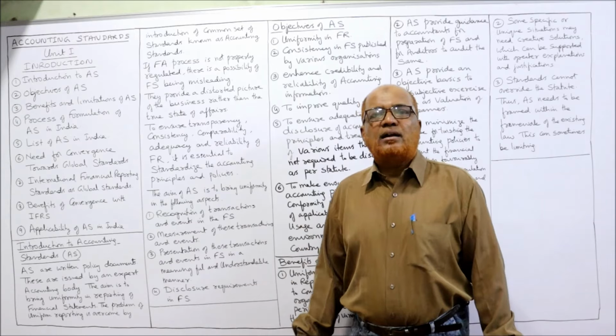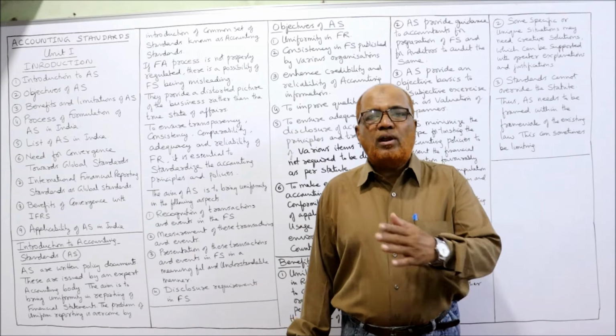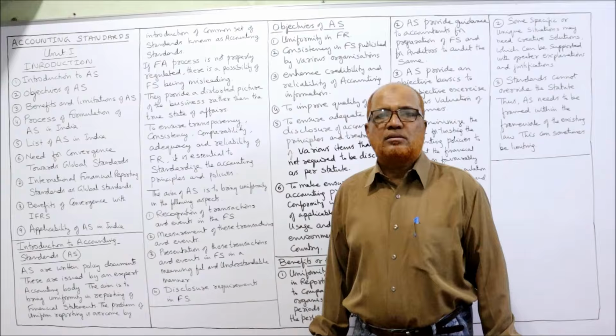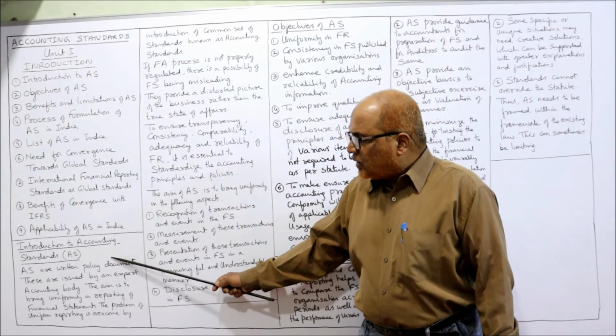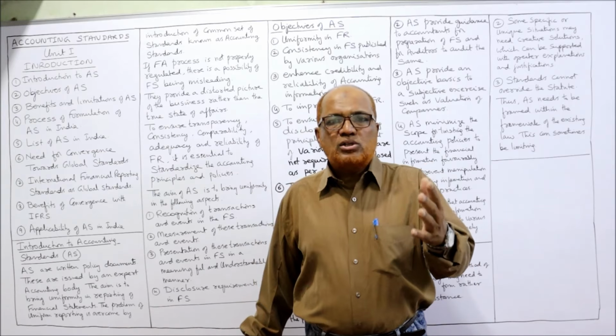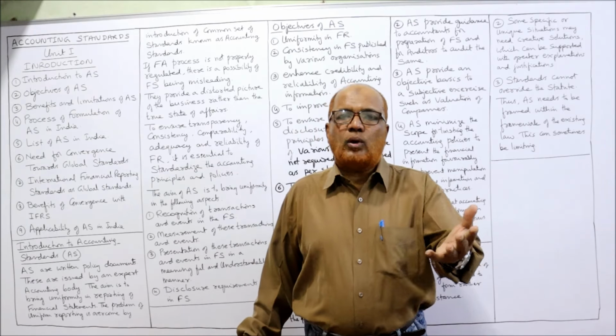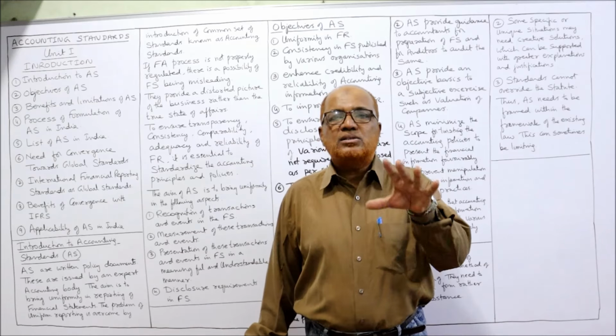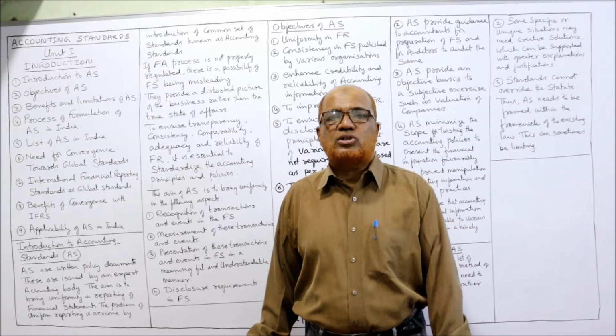So accounting standards will remove all the distortions between the business and the stakeholders. Accounting standards are written policy documents. They are not oral principles or rules, or an informal way of following some rules in accounting, but a formal policy document.